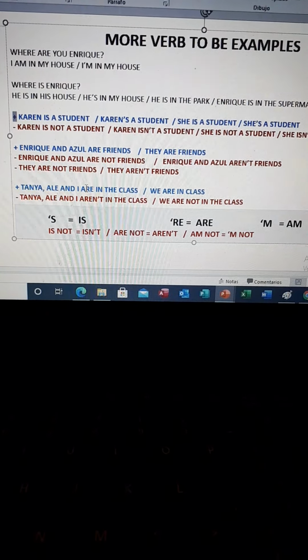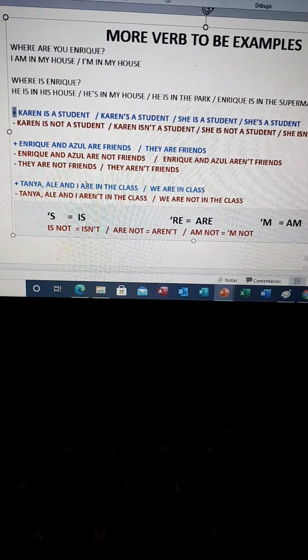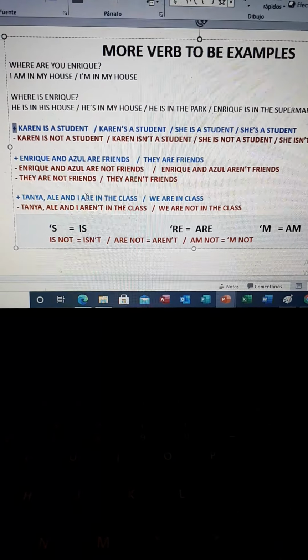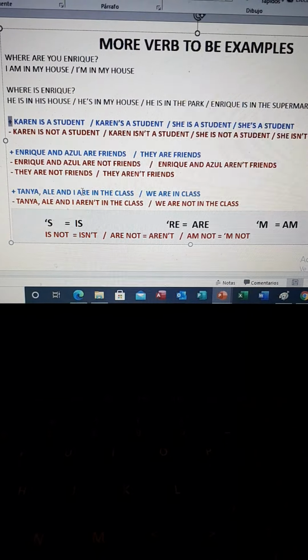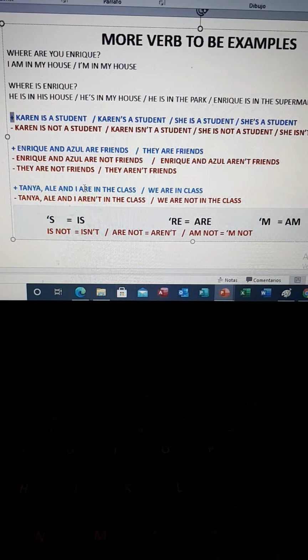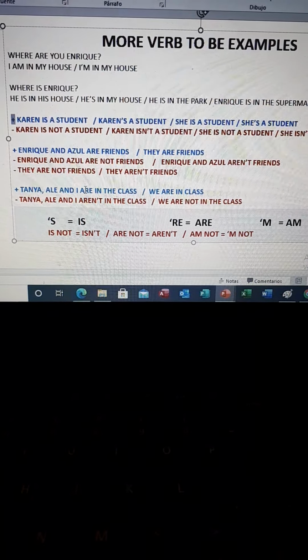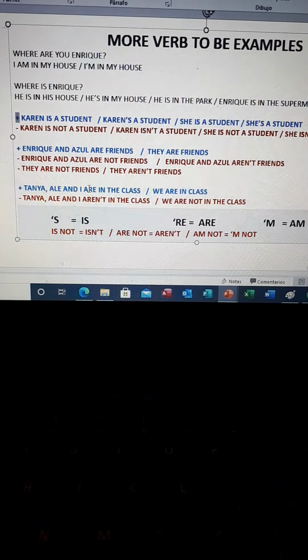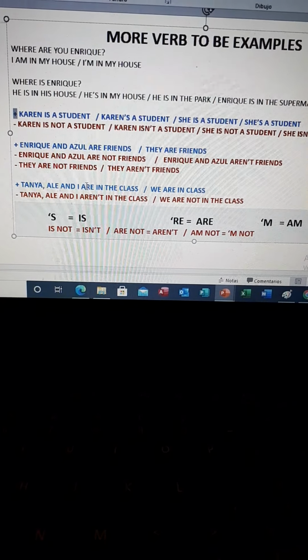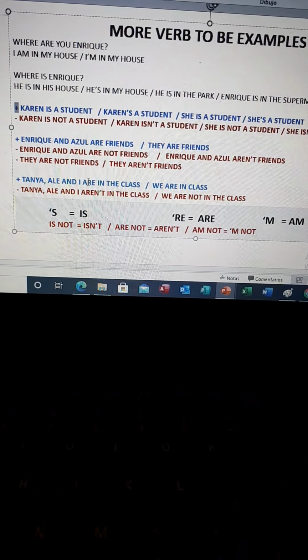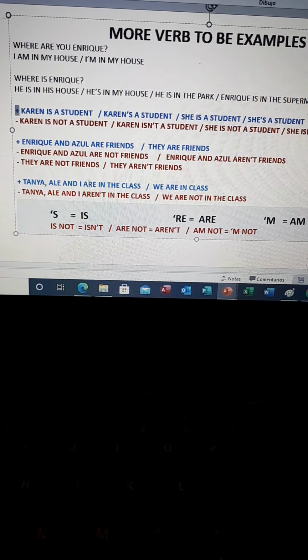We have different forms to say something positive or negative, okay? With the plural, with the pronoun, or the subject or the name. You can't use the pronoun and the name; you use the name or you use the pronoun, okay?